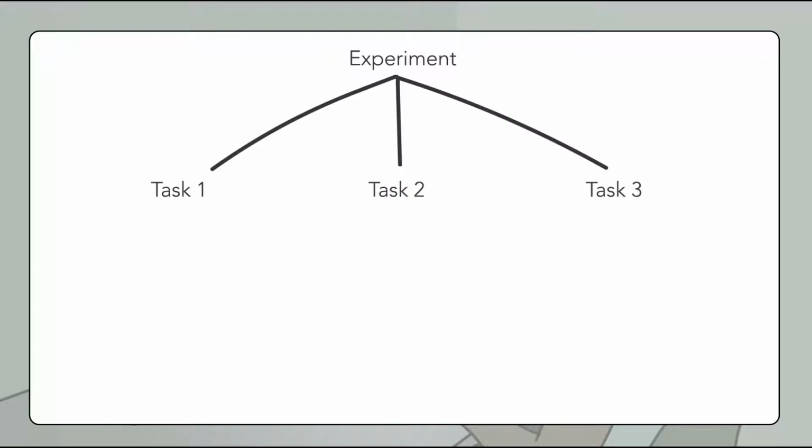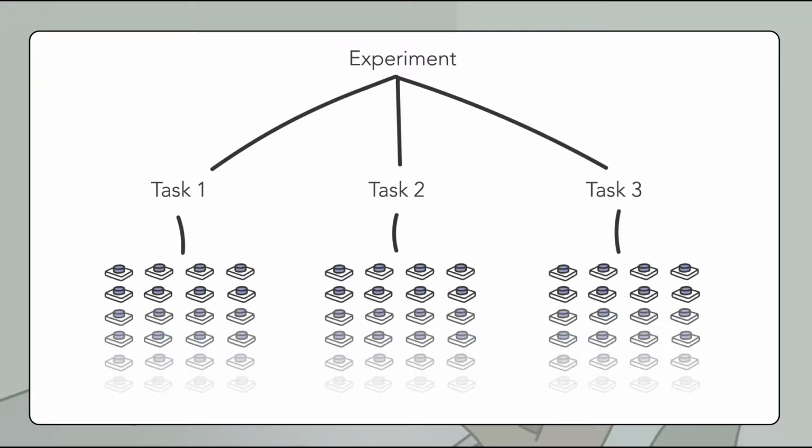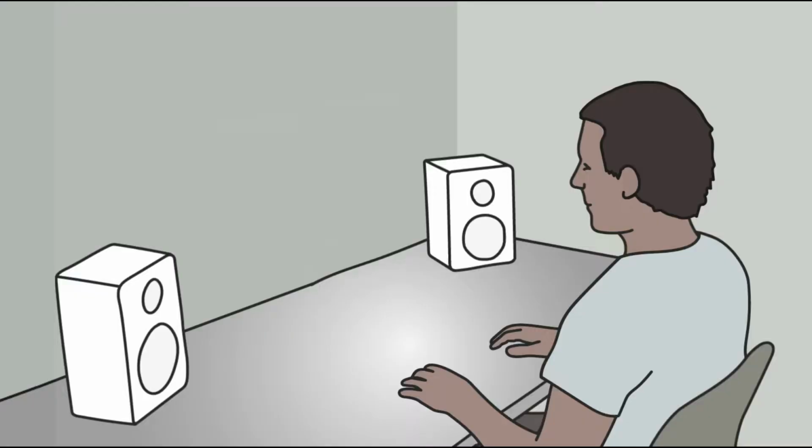This experiment consists of several tasks. 3 of those will be explained. Every task consists of hundreds of trials, and during each trial, the participant has to push a button. During the trials, the spoken words left and right will be presented from a speaker located on the left or right side of the participant.